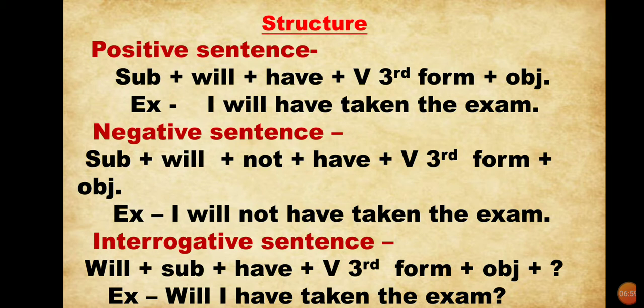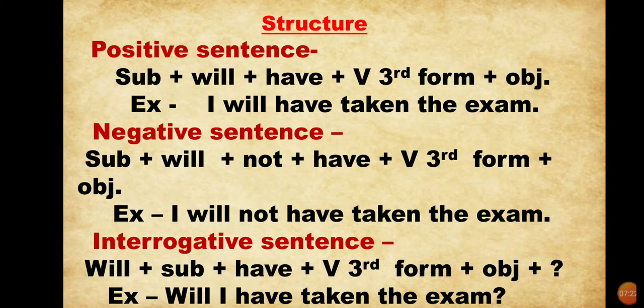For negative sentence, subject plus will plus not plus have plus verb third form plus object. Example, I will not have taken the exam. Interrogative sentence, will plus subject plus have plus verb third form plus object plus question mark.